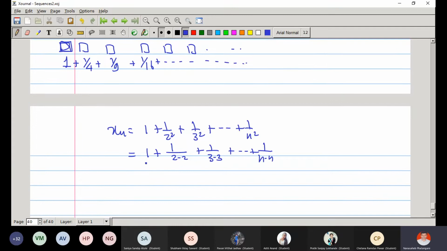What I will do is keep 1 as it is, keep the first 2 as it is, but replace the other 2 by 1. I will keep 3 as it is but replace the other 3 by 2, and so on. Continue this. I will keep n as it is and replace the other n by n minus 1.